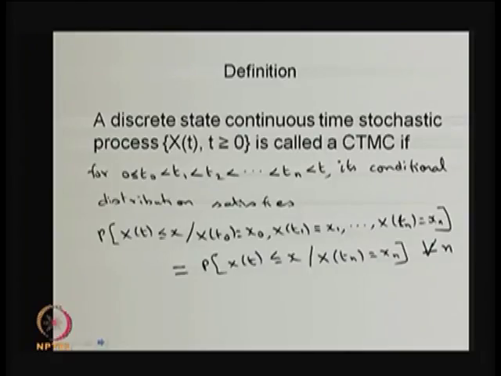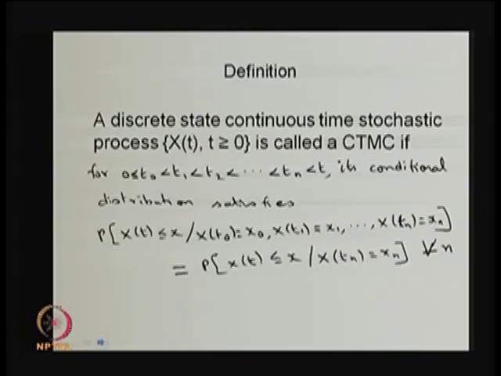and these n plus 1 time points are arbitrary time points, so if it is satisfied for every n, that means the conditional distribution given all the n plus 1 random variables is the same as the conditional distribution given the last random variable. If this property is satisfied by the discrete state continuous time stochastic process for arbitrary time points, then that stochastic process is called a continuous time Markov chain. This is a very important concept. This is called the Markov property.